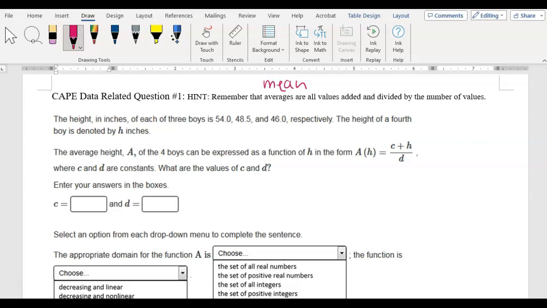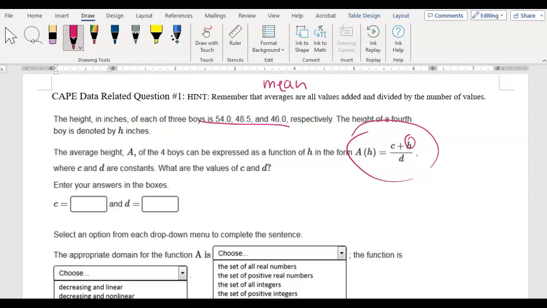So it says the height in inches of 3 boys is 54, 48.5, and 46. The height of a 4th boy is denoted by h inches. So h is the boy that we don't know. And these are the values of the other 3 boys. It says the average height can be represented by this function, where c and d are constants, meaning they are numbers. What are the values of c and d?